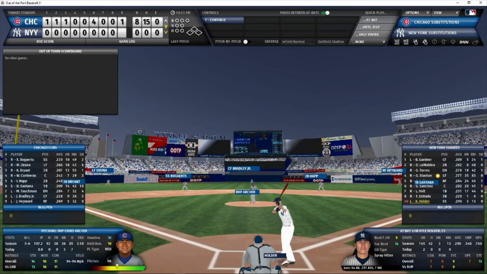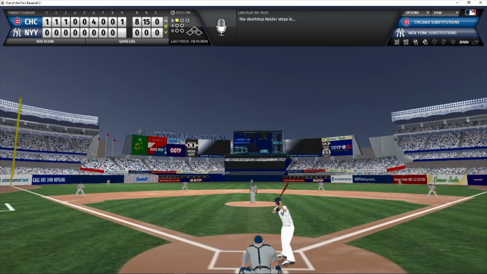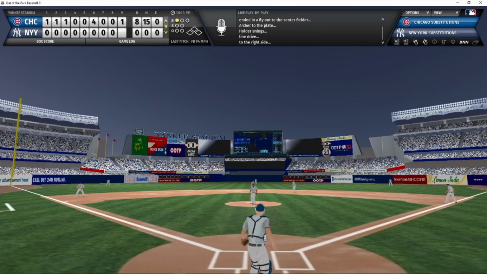Well, Chris Archer coming out to work in the bottom of the 9th. He has 96 pitches to his name, 8 hits, 8 innings pitched, no runs, 3 walks, 7 strikeouts, and all zeros on the scoreboard for Archer today. 1 ball count. Here's the pitch to Holder. And that's a liner right at Happ for the first out of the inning.